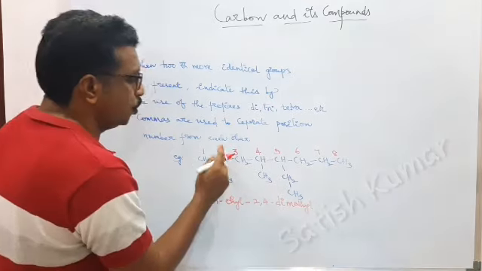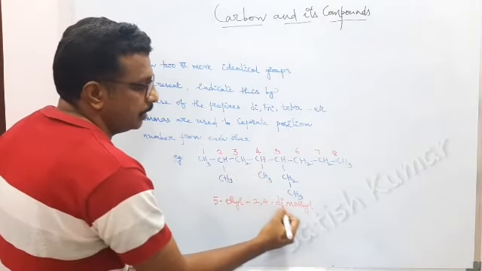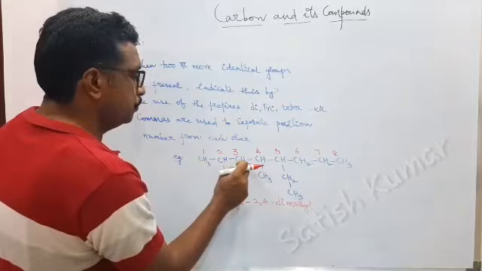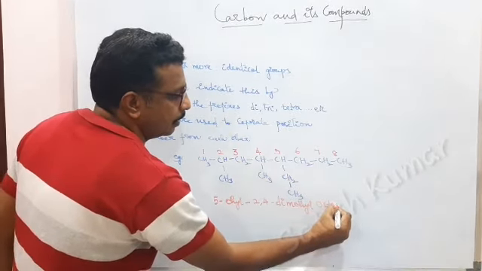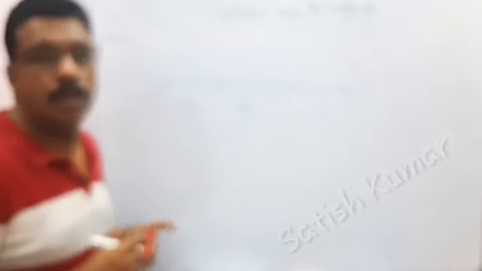Why di? Because 2 methyl groups are there. Dimethyl 1, 2, 3, 4, 5, 6, 7, 8. So it is octane. This is the example given in rule number 3.